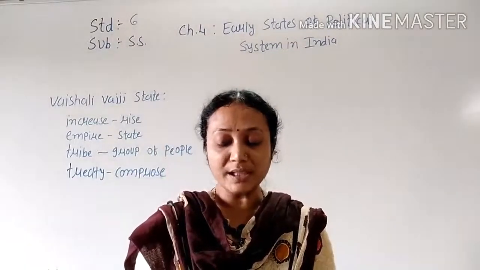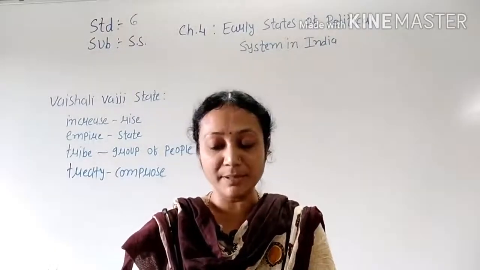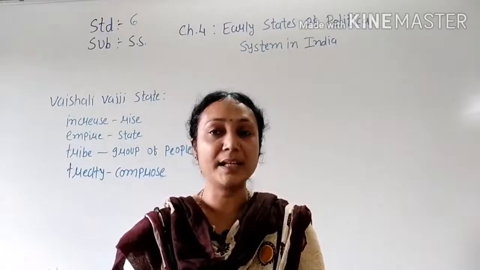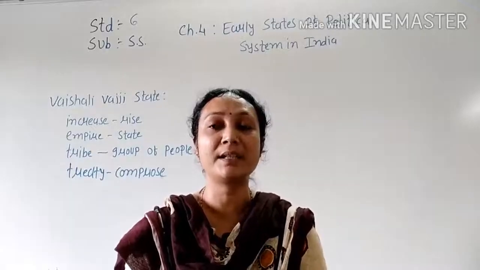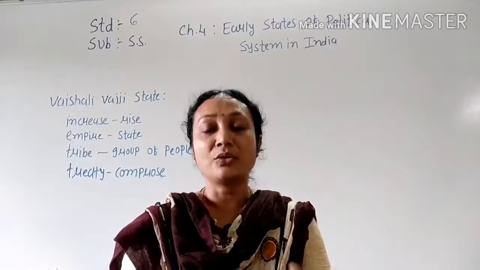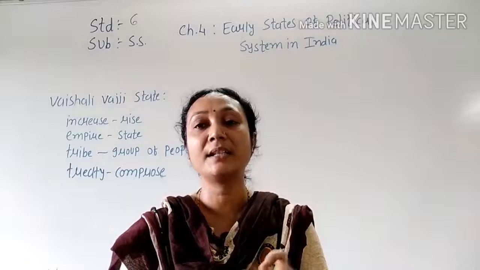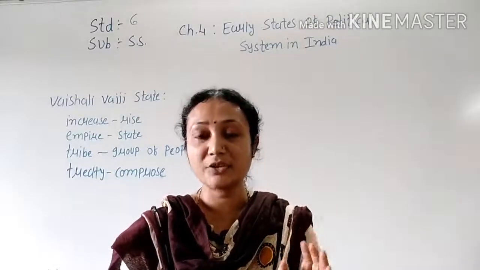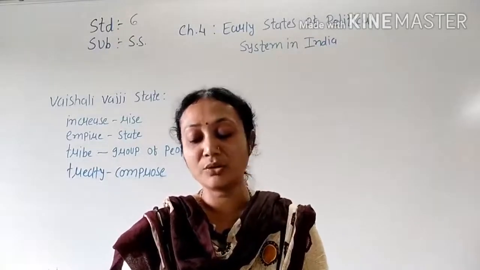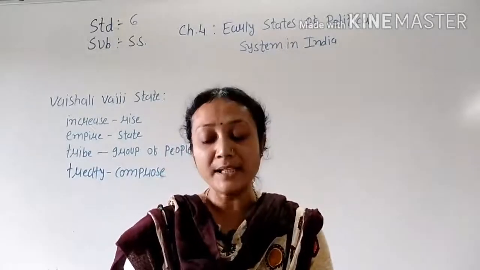So in the Republic, what happened? Elderly as well as youth, so old people and young people, were also members of the state assembly. And the Republic elected their president. India is a republic country and we also elect our president. For voting we have an election card, and our age should be 18 or more than 18 years. So we select our president, who is chosen by election.